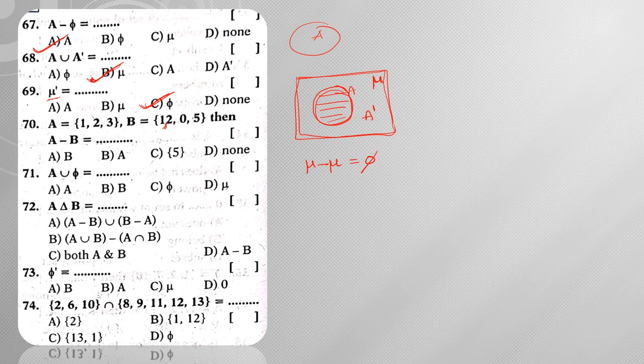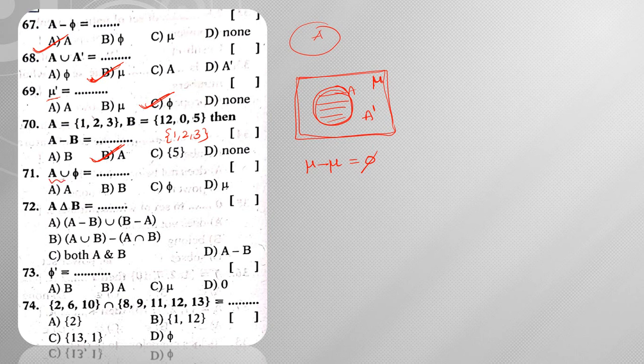If we consider this as {1, 2, 0, 5}, then A minus B will be the set {3}, but here we don't have {3}. Suppose it is considered as {1, 2}. Then there are no common elements present. So it is nothing but the set {1, 2, 3}, because there are no common elements to cancel. Then A minus B is equal to set A itself.